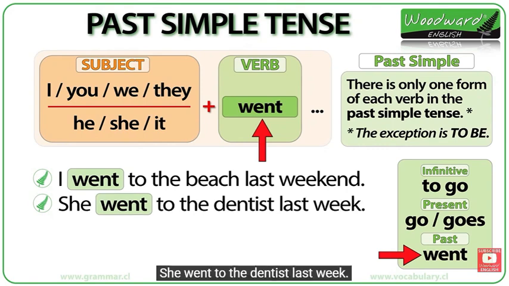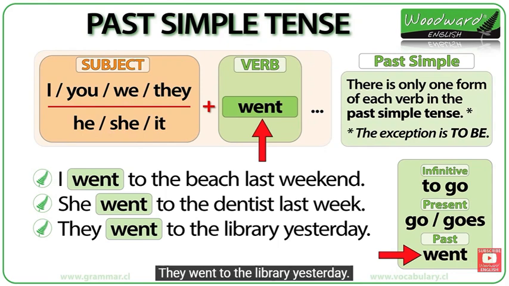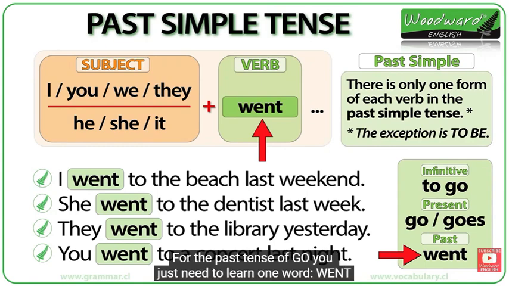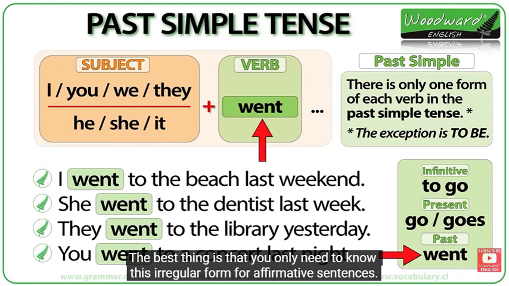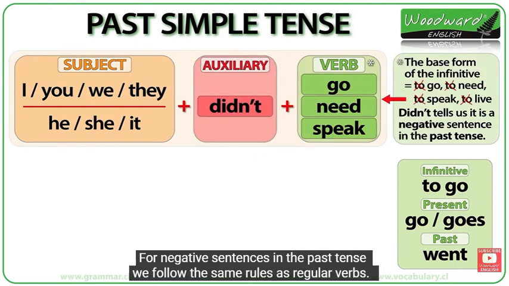She went to the dentist last week. They went to the library yesterday. You went to a concert last night. For the past tense of go, you just need to learn one word, went. The best thing is that you only need to know this irregular form for affirmative sentences. For negative sentences in the past tense, we follow the same rules as regular verbs.